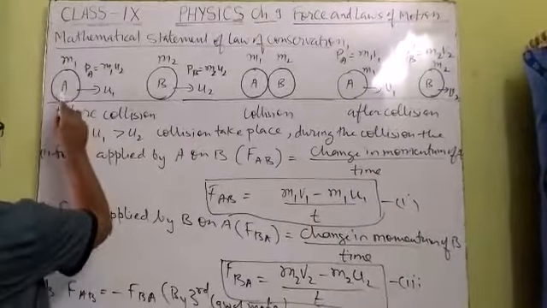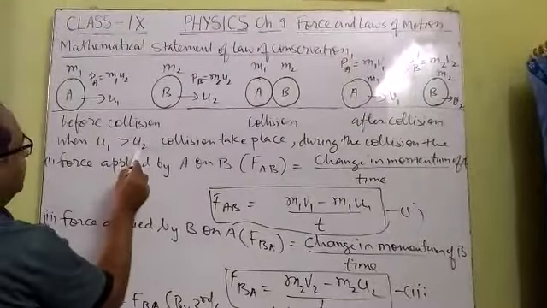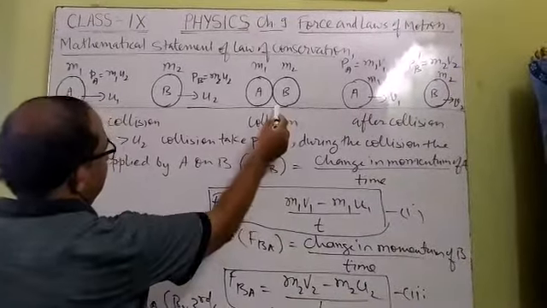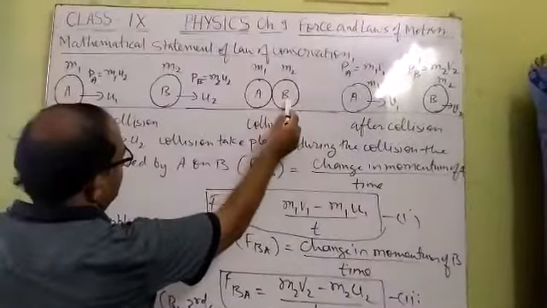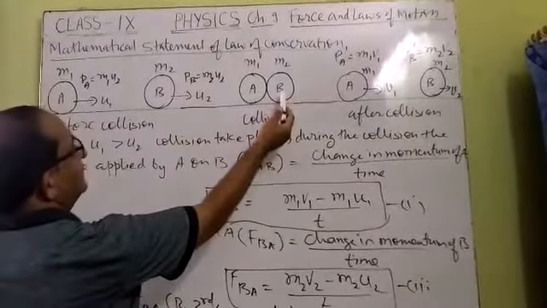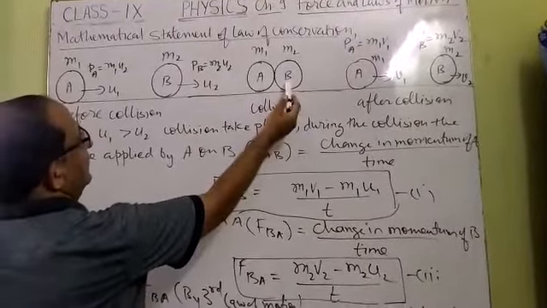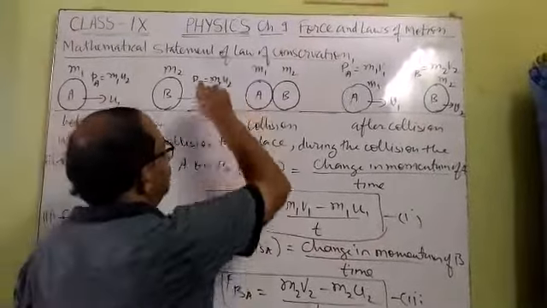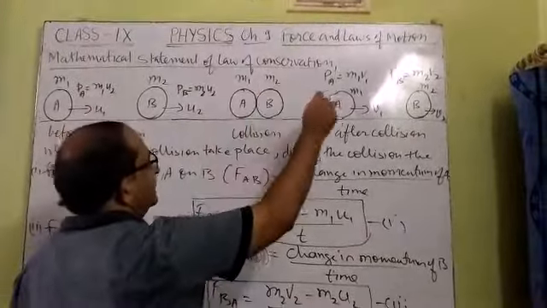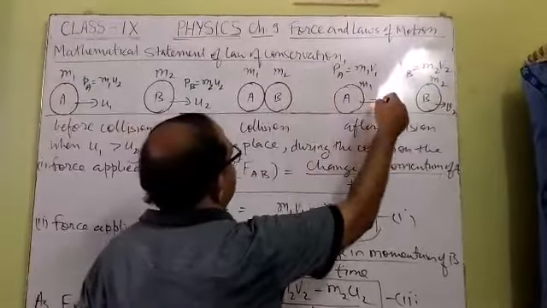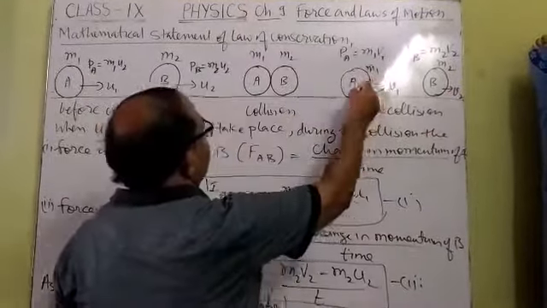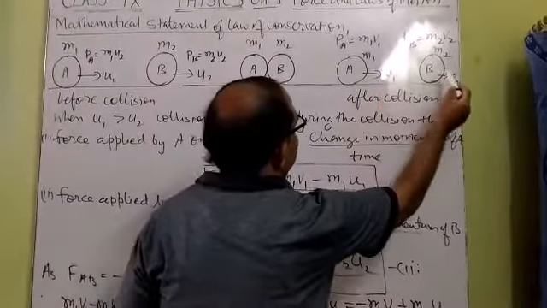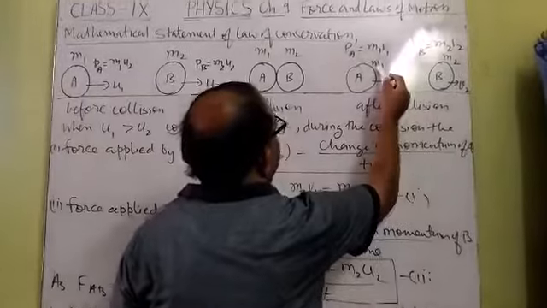Suppose the speed of A is greater than the speed of B. In that case, these two balls will collide at this point. It means A will apply force on B, and obviously the resulting reaction force is also applied by B on A. So this is the position of collision. Now after collision, since A applies force from the back, the ball B will move faster than A. It means after collision they will move with velocities, suppose v1 and v2, whereas their masses are again constant, m1 and m2.